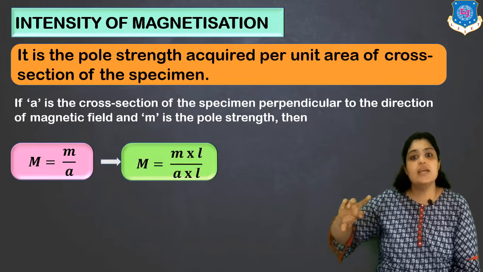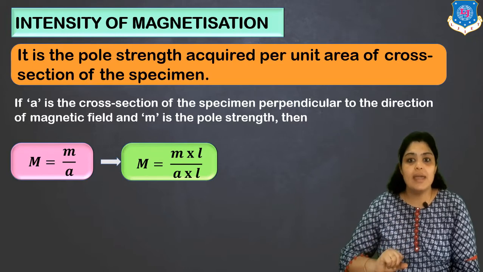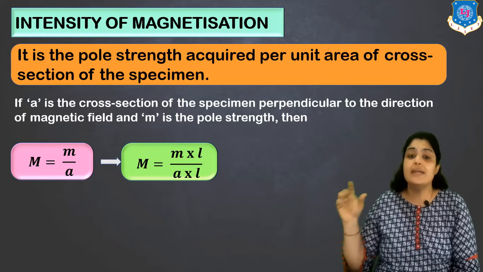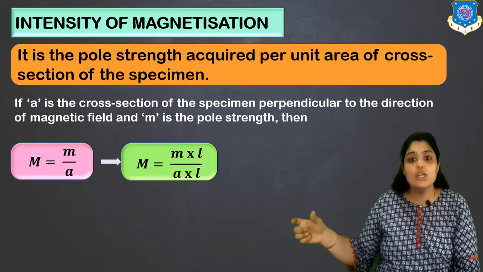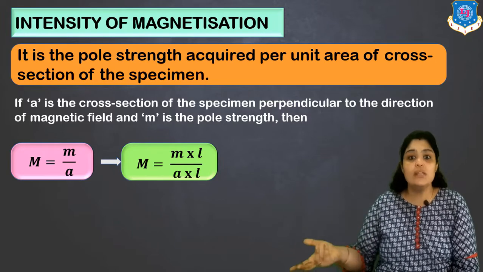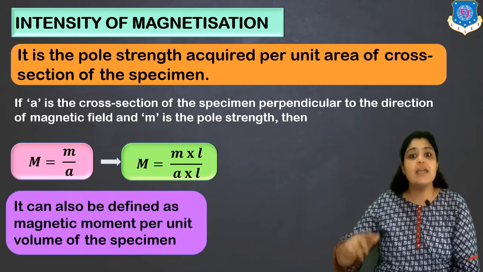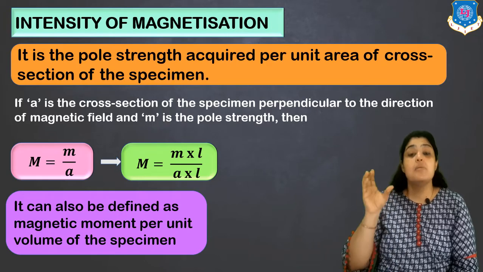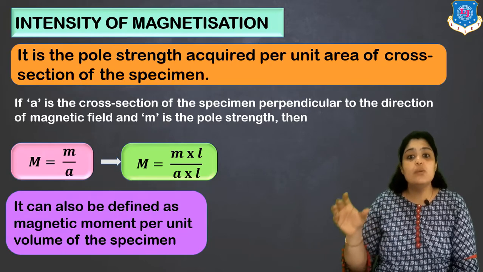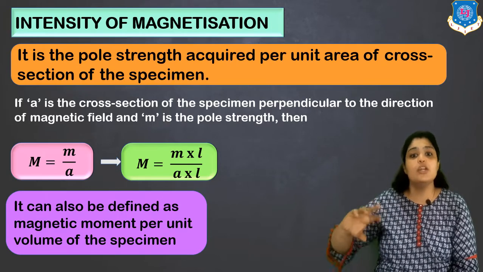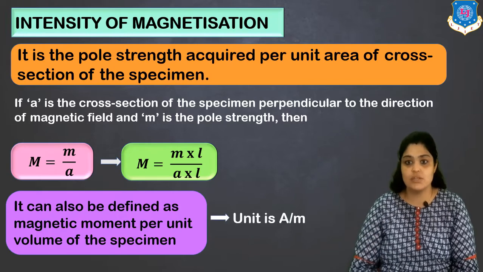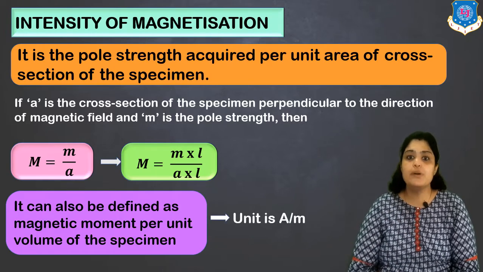Now in this equation I just multiply and divide by L. So what is M into L? It is dipole moment. What is A into L? It is volume. Area into length is volume. So I can define magnetization as magnetic moment per unit volume of the material. So there are two ways you can define magnetization. Its unit is ampere per meter.